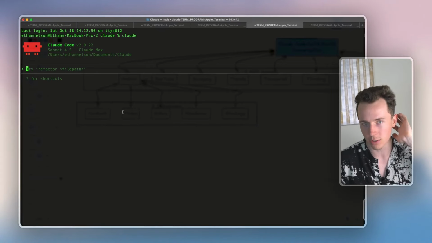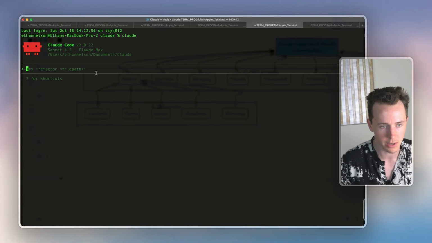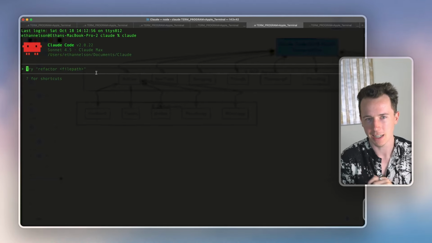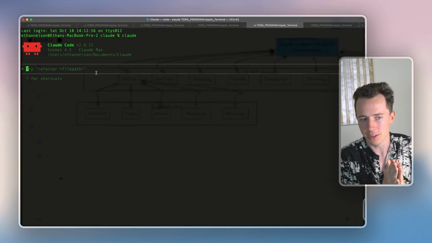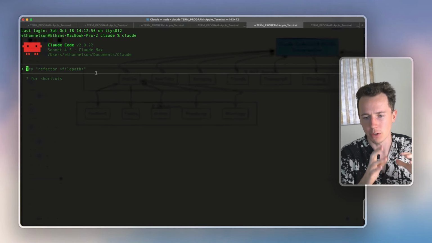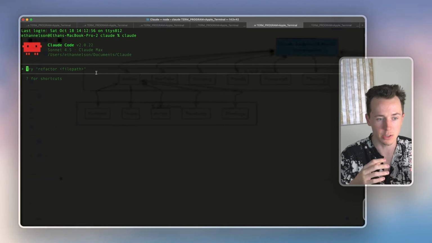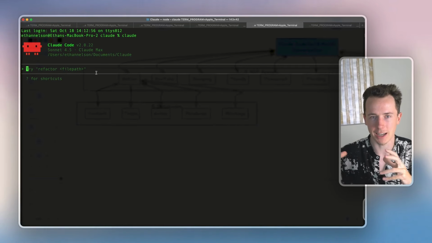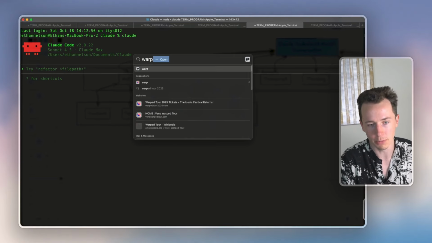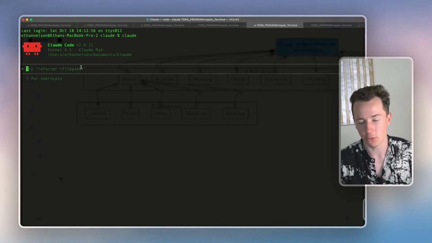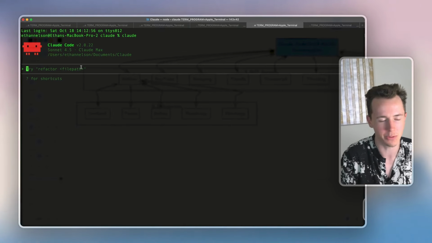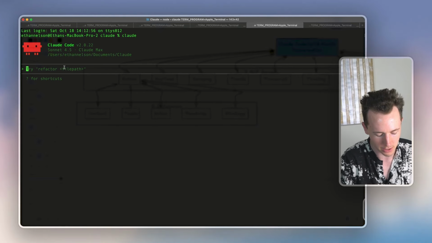So let's actually just go inside of Claude Code and I can show you some of these things. This is what Claude Code looks like. It might look a little intimidating because it's in the terminal, but you'll get used to it really fast. There are some solutions where you can run it inside a separate app. There's an app called Warp that's pretty good, but I actually prefer the terminal. You get used to it faster than you think. All right, so let's dive right in here.